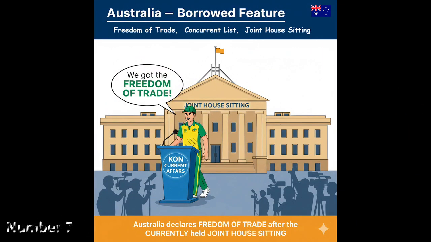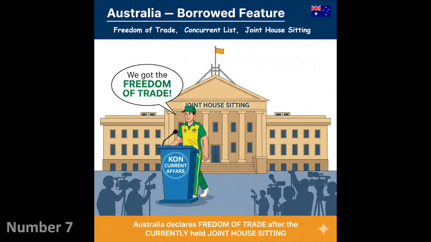Now let's move to the country number 7. It is Australia, and from Australia we have borrowed three features. These are freedom of trade, concurrent list, and joint house sitting. So you can see in this flashcard that there is a building on which joint house sitting is written, and in front of it there is a cricketer, obviously in the Australian cricket jersey, and he is giving a press conference to Concurrent Affairs channel.